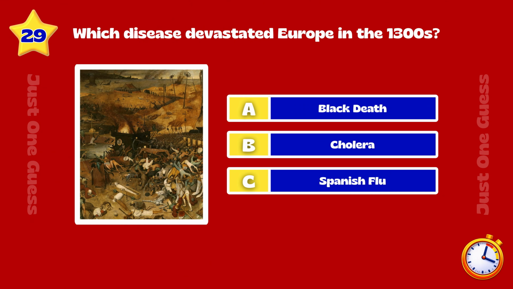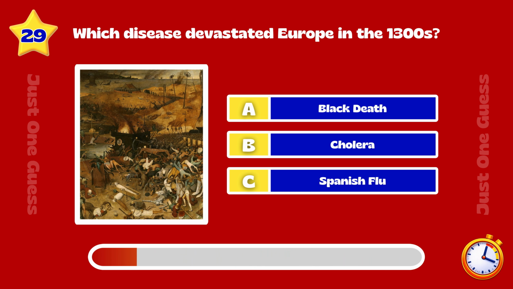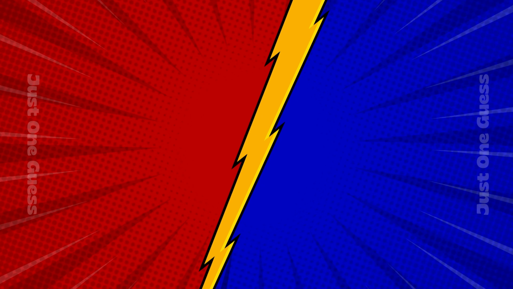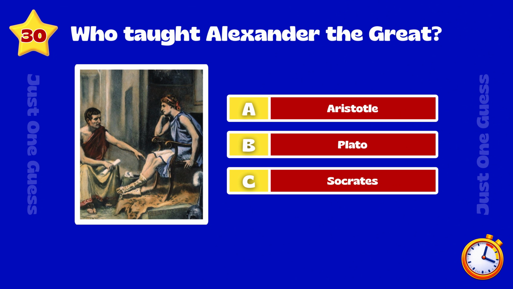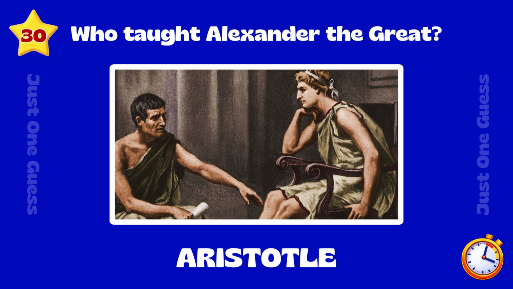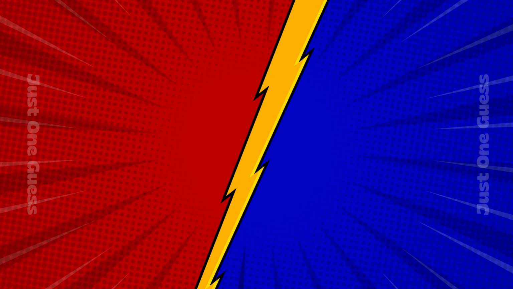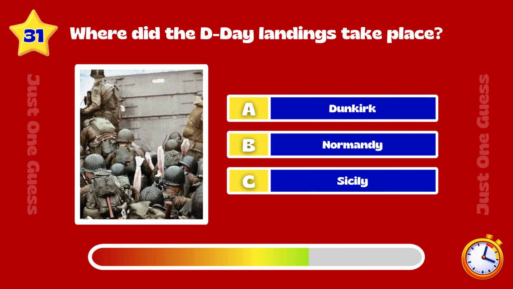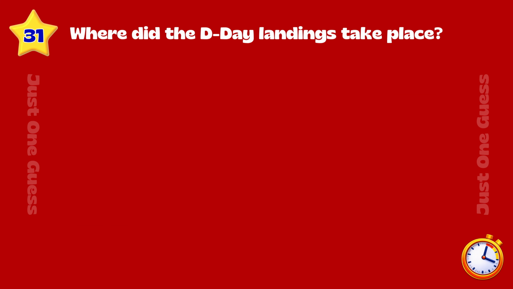Which disease devastated Europe in the 1300s? Black Death. Who taught Alexander the Great? Aristotle. Where did the D-Day landings take place? Normandy.